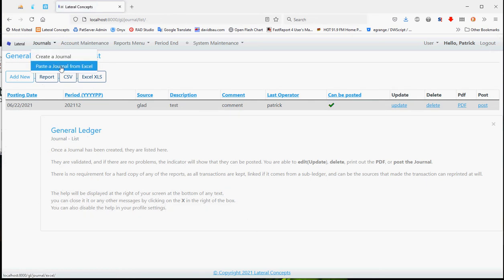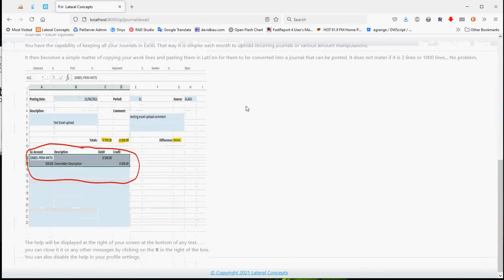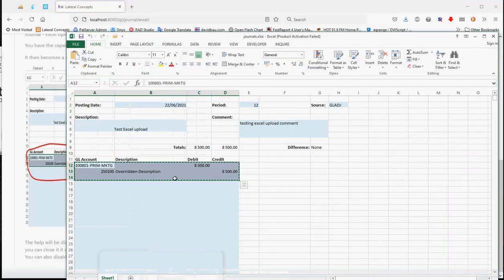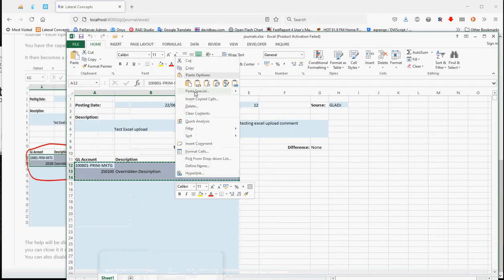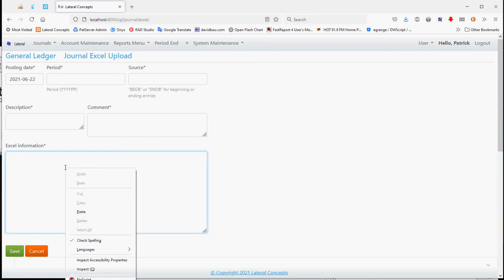Journals: instead of having to retype all the work all the time, you can physically save a bunch of different Excel spreadsheets, especially with your recurring journals, which you do on a monthly basis. Save them all. You just need to copy the required information, whether it's 2 lines, whether it's 1,000 lines, it's immaterial. Just physically copy the information, and you paste it there.